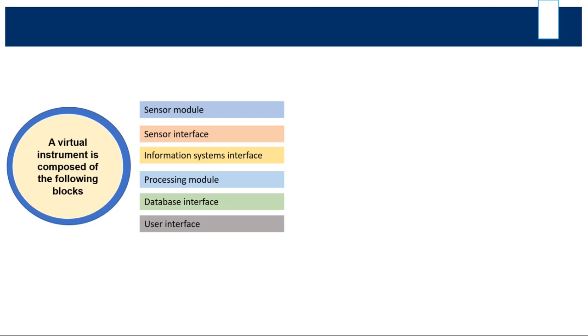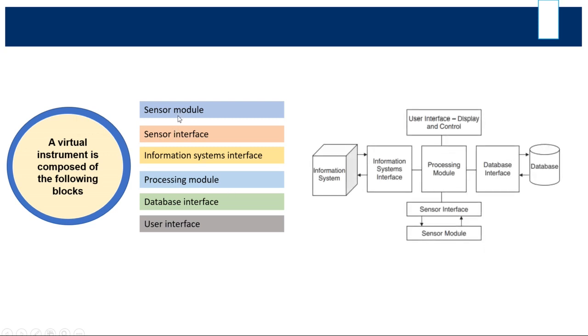Now, let's discuss the basic concept of virtual instruments. A virtual instrument is composed of the following blocks: sensor module, sensor interface, information system, processing module, data interface, and user interface. These six are our main building blocks. Using these six blocks, we can design and develop our virtual instrument platform.